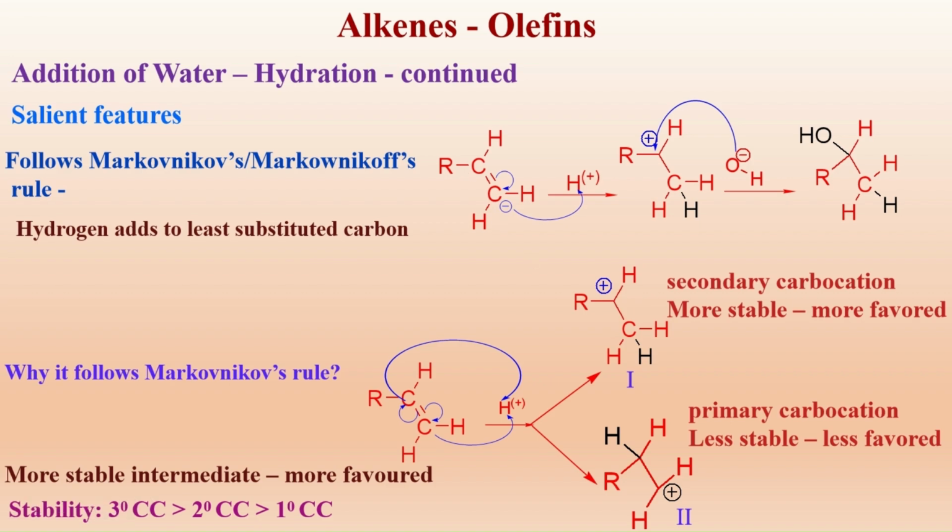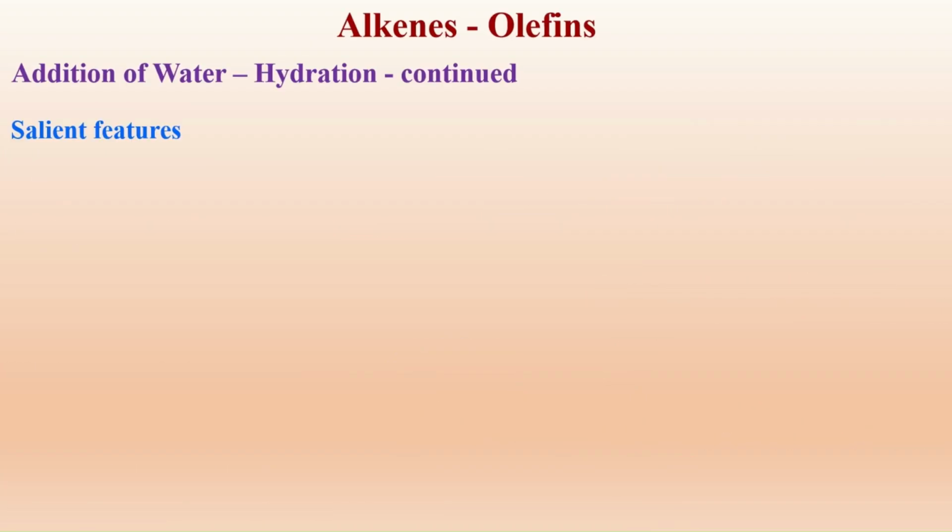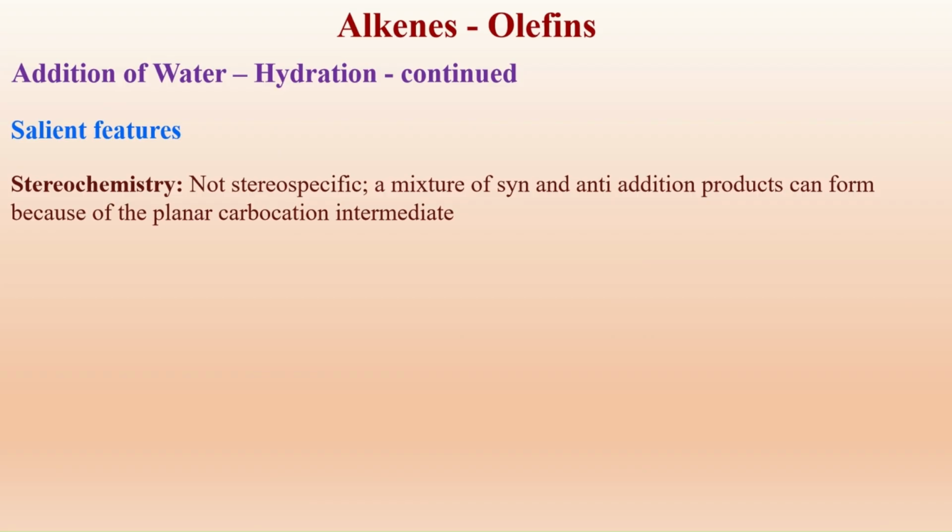Another salient feature of this addition of water across the carbon-carbon double bond, that is alkene, is its stereochemistry. Let us look into it. This is not a stereospecific reaction. It gives a mixture of both syn and anti-addition. Syn addition is when the hydrogen and OH add on the same side of the carbon-carbon double bond. If they add on the opposite side, it is called anti-addition.